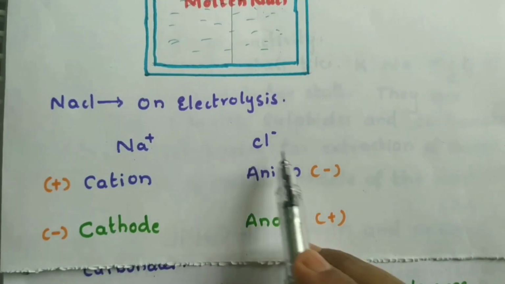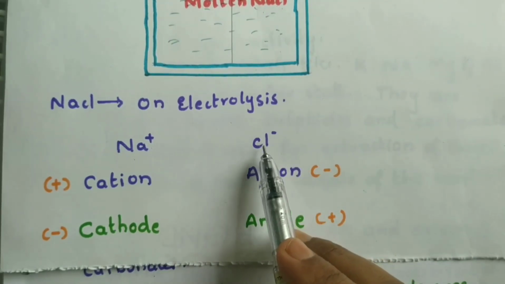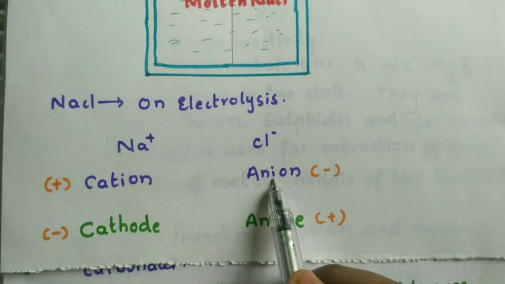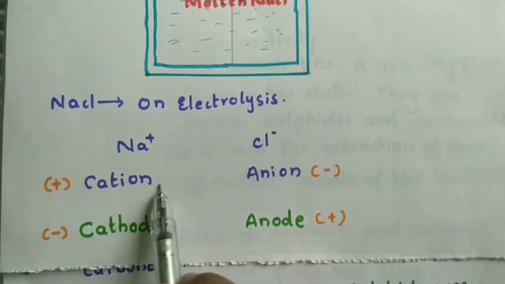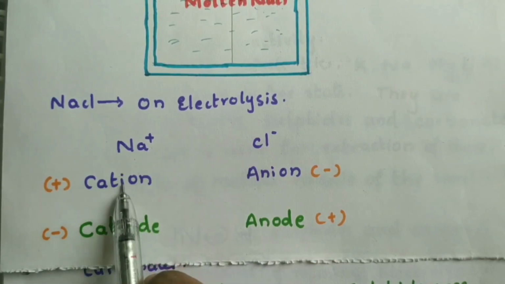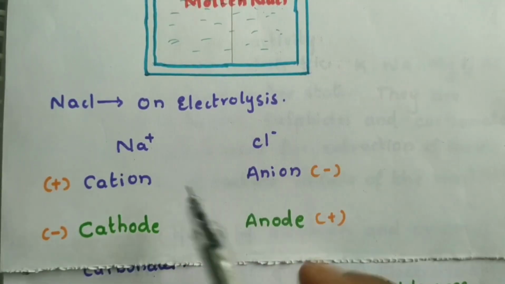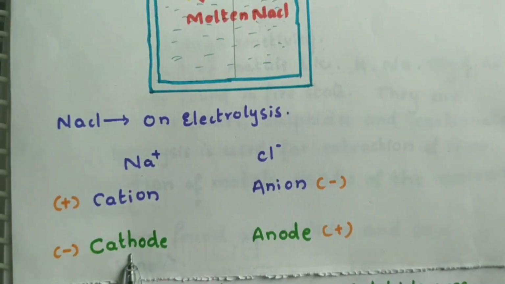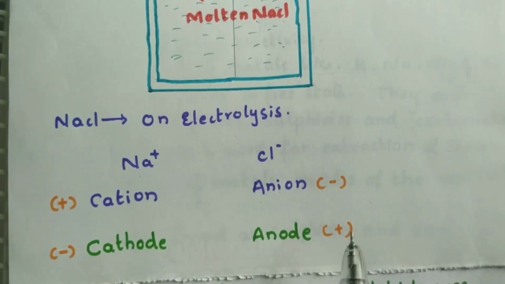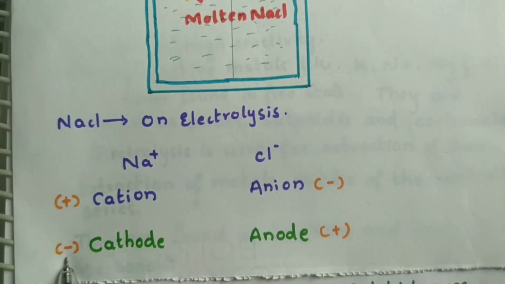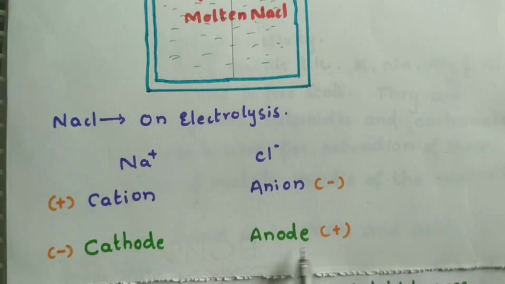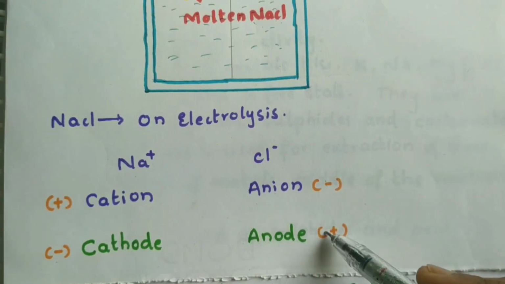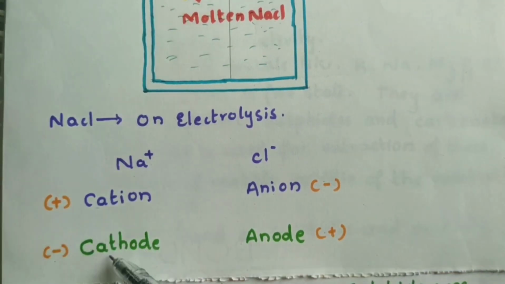Chlorine, that is Cl minus, the chlorine ion, has a negative charge. It is called an anion, and positive ions are cations. So there are two types of radicals, positive and negative. We have two electrodes, one called the cathode and the other called the anode. The cathode has a negative charge, and the anode has a positive charge. Always, anions move towards the anode whereas cations move towards the cathode.